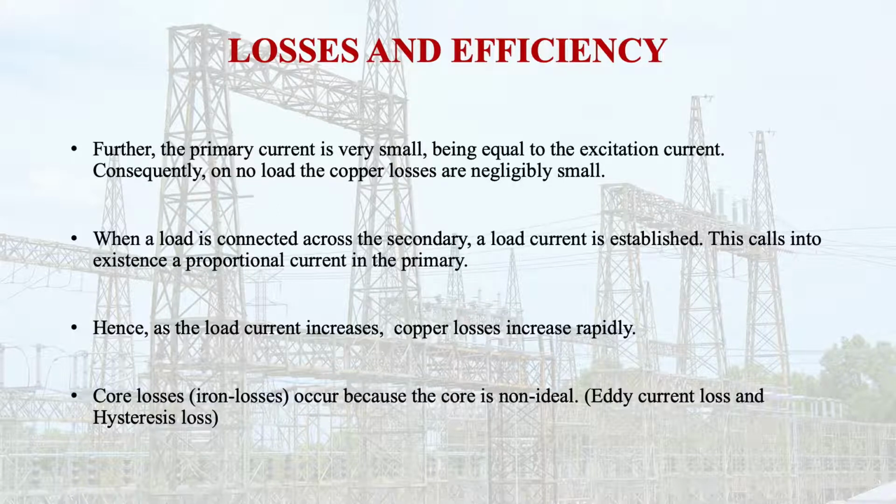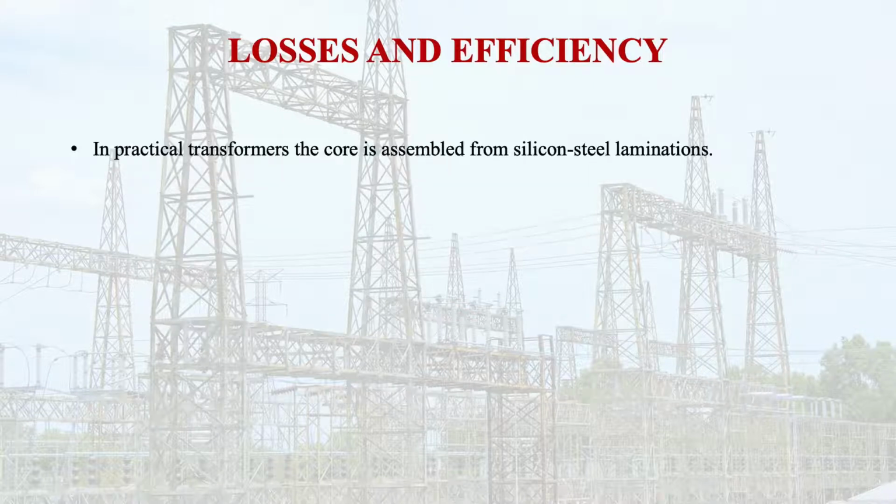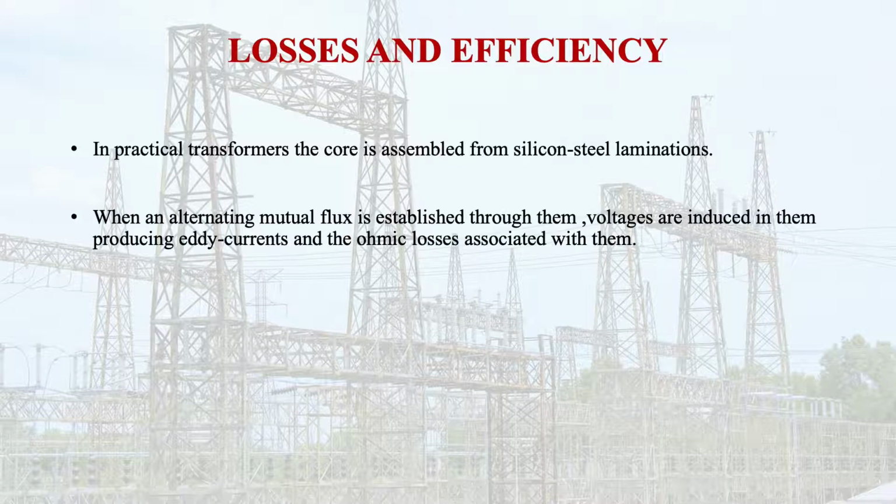Core loss is often also called the iron loss. Remember this, it occurs because the core is non-ideal. In practice, in transformers the core is assembled from silicon steel laminations. When the alternating mutual flux is established through this core along the plane of the laminations, voltages are induced in the core also.